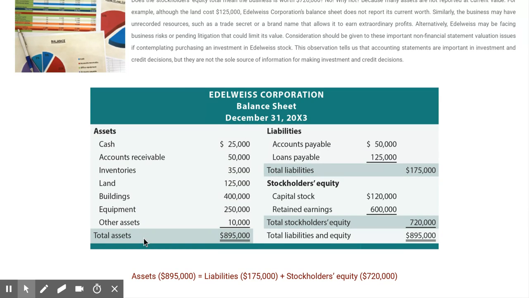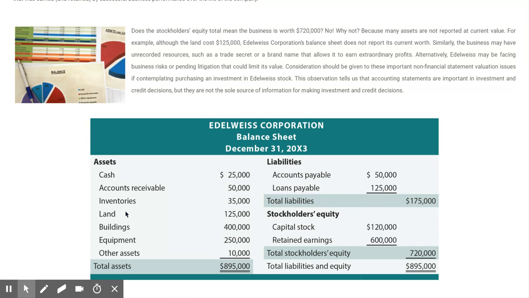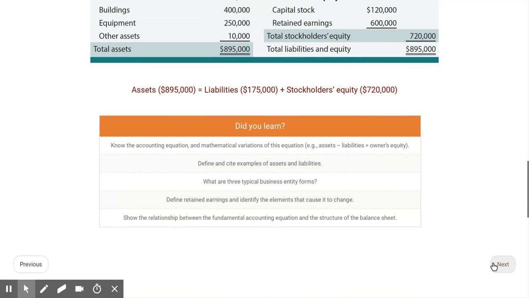We've listed all these assets, and you can look around on here. Then we have what this person owes. They owe accounts payable to other businesses. They have a loan, and then they have some stock. We're not going to talk much about stock in this class, but you can see that this business, Edelweiss Corporation, has a good portion of its balance sheet coming from equity, and they have a good amount of land, building and equipment. We don't actually know what kind of business this is based on this, but we can see where they make their money.